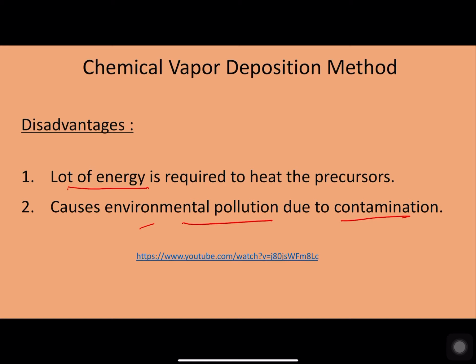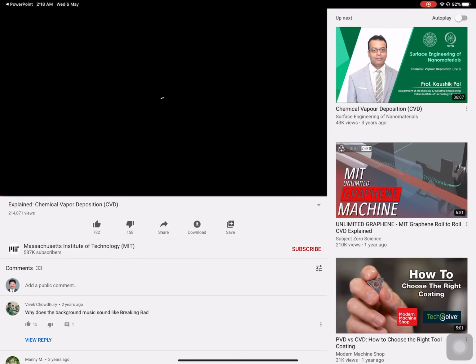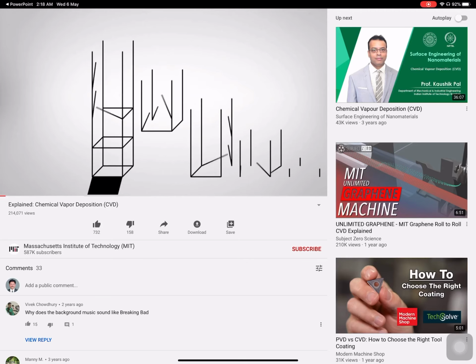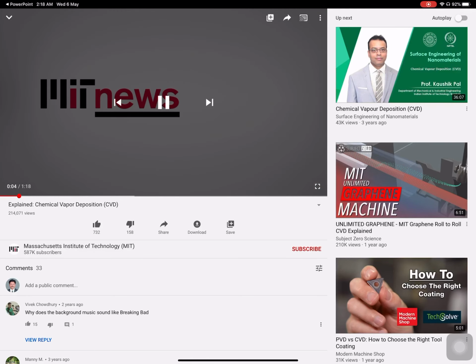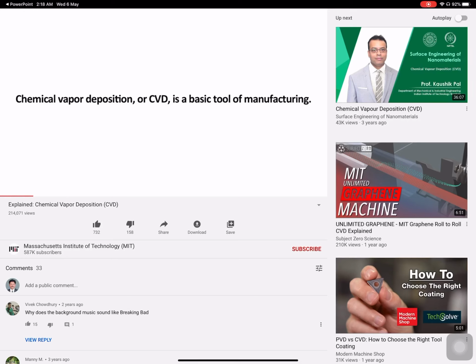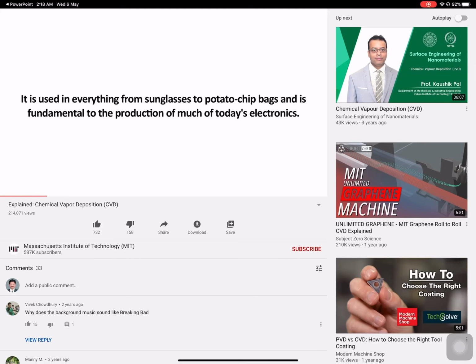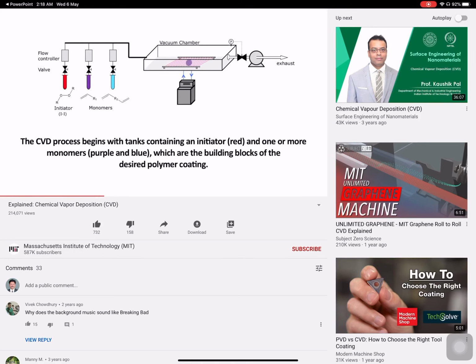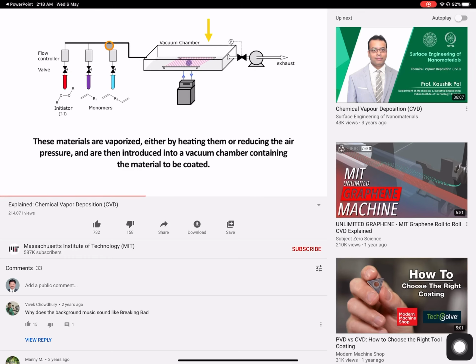So let's also watch a video on this particular method. So these are the different precursors simultaneously made to pass into the vacuum chamber.